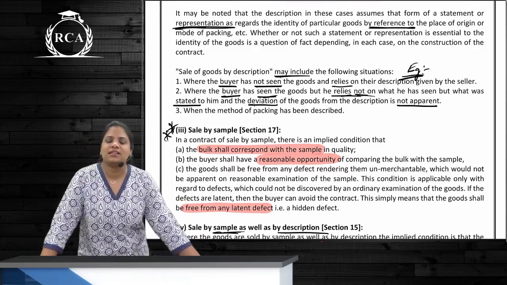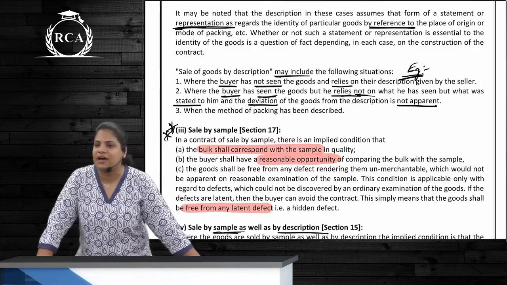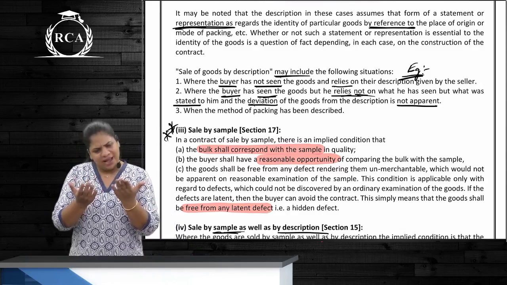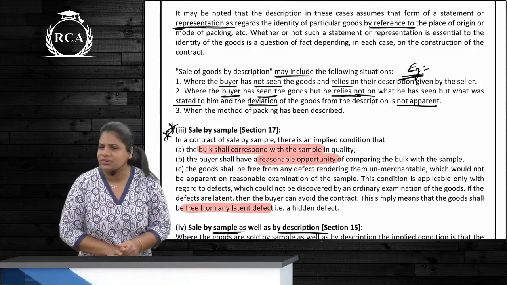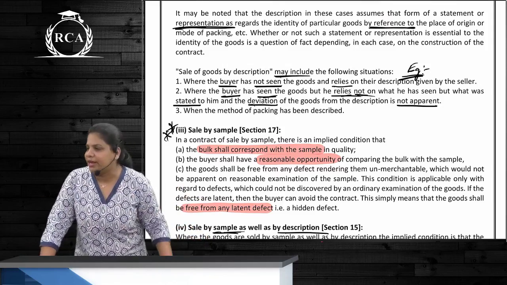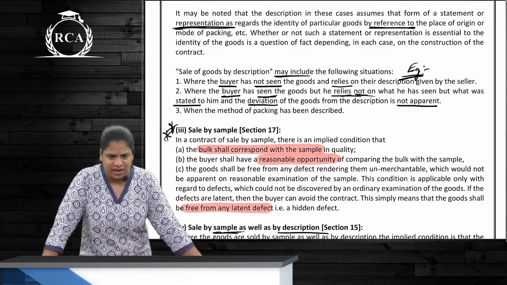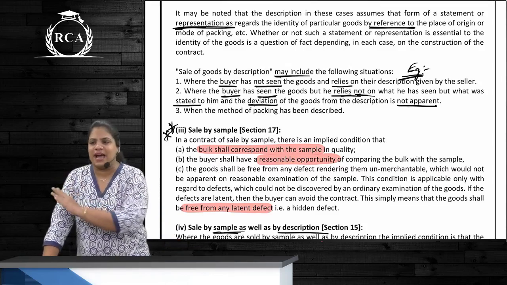Next one is buyer goes to the seller and tells him he wants a 14th century antique flower vase. The seller supplies him with a 15th century vase. Buyer is seeing it, but can he exactly know whether it is 14th or 15th century? No. So deviation is not apparent. If the goods are not 14th century, what can the buyer do then? Resign and claim damages.